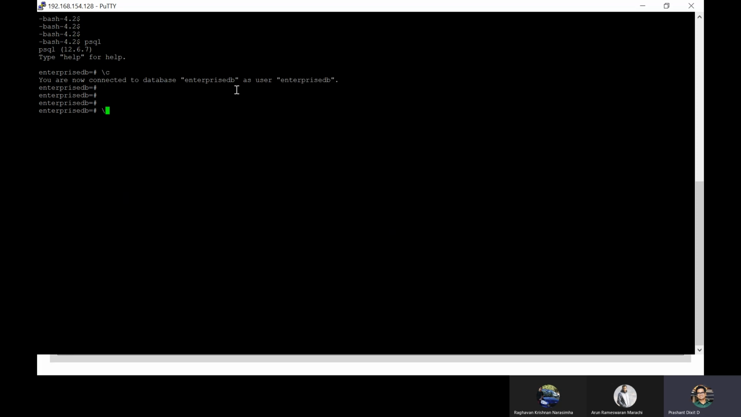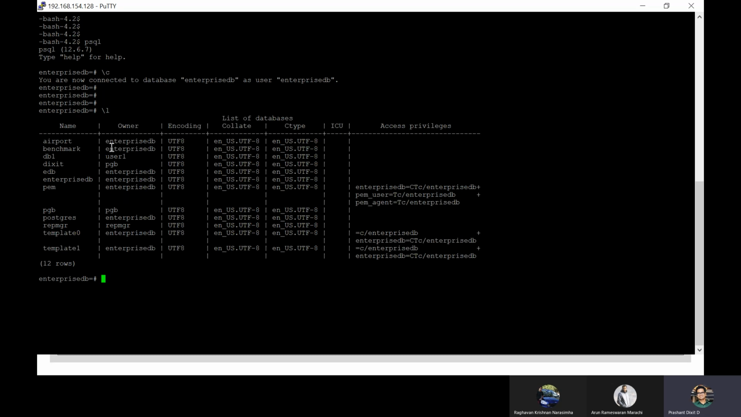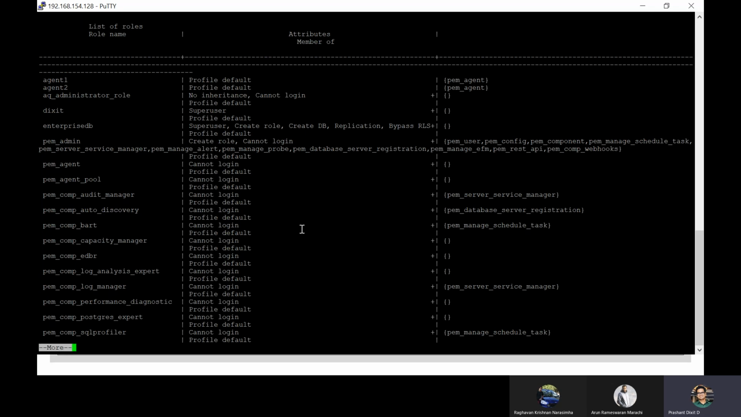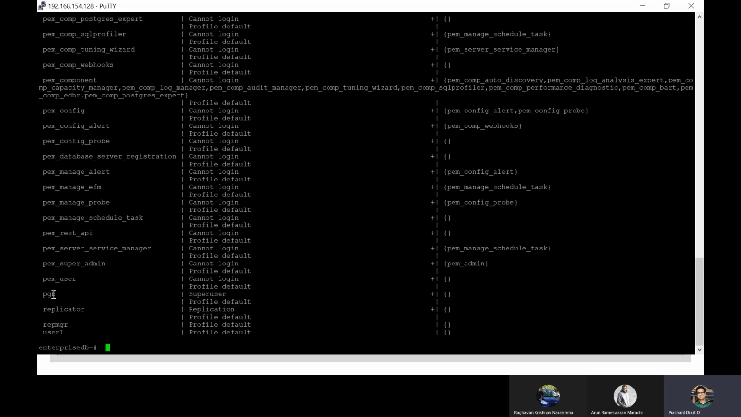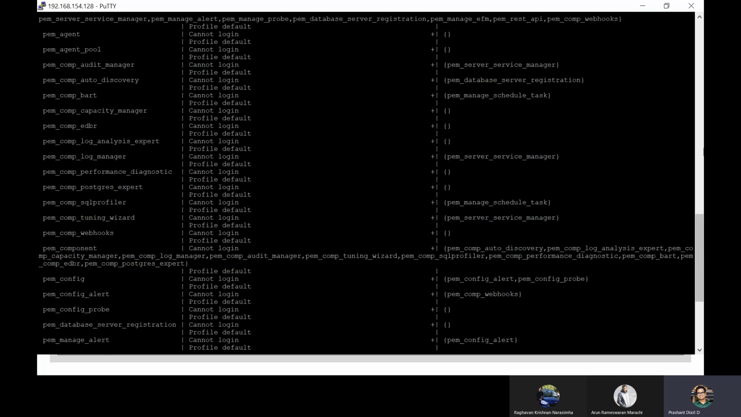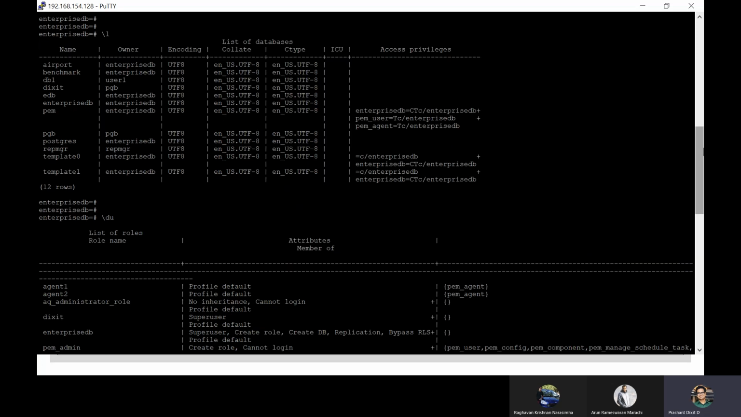It's the same. How can you check if this database is available or not? Yes, enterprisedb is one of the databases. So it's a default database, and we are connected through it. What about the users? Apart from enterprisedb, where we are connected right now, what are the other users we have got on this database? So you've got another meta command called \du. If you see, agent1, agent2, Dikshit, enterprisedb. enterprisedb is also one of them. And we have got pgb, pem user, replicator, repmgr, and user1. These are the different users we have got.